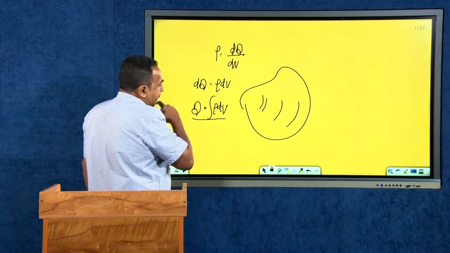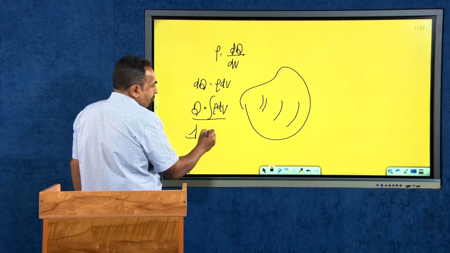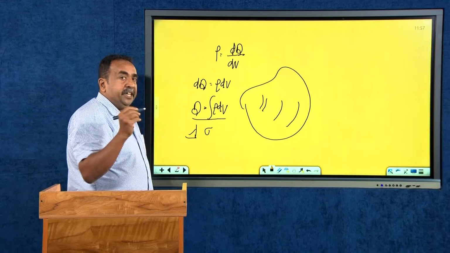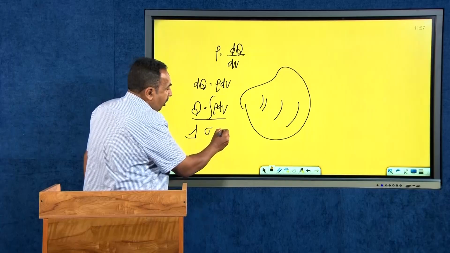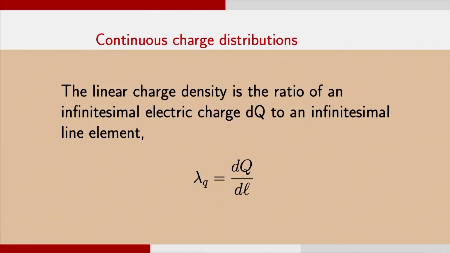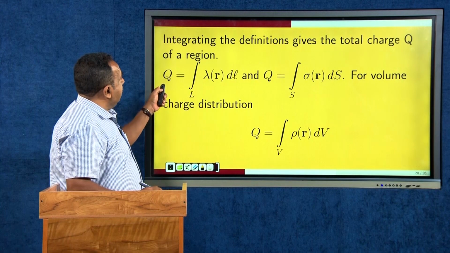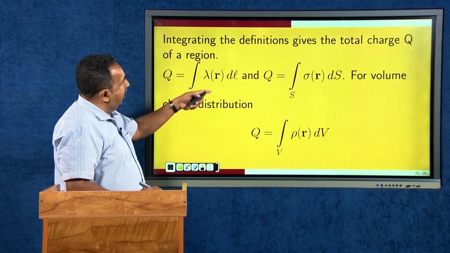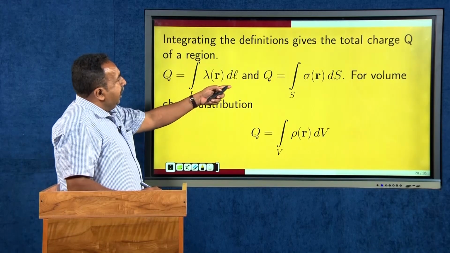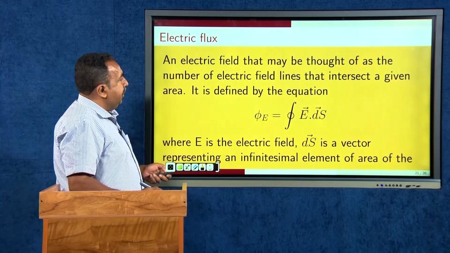Therefore, there are three types of charge distribution: linear charge distribution with the linear charge density lambda, surface charge distribution with the surface charge density sigma, and the volume charge distribution with the volume charge density rho. So q is the integral of lambda dl, or sigma ds, or rho dV.